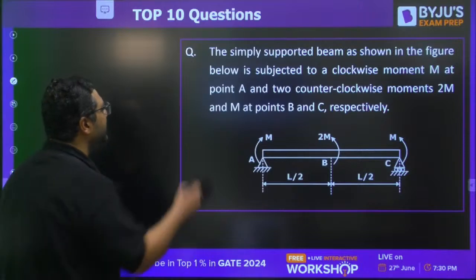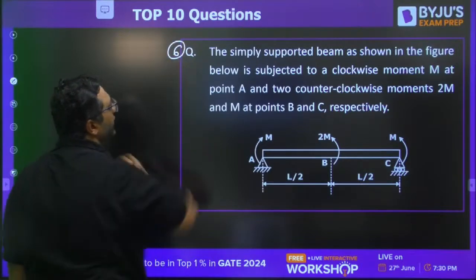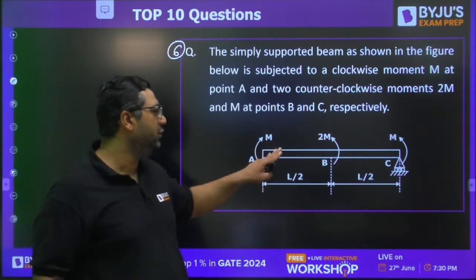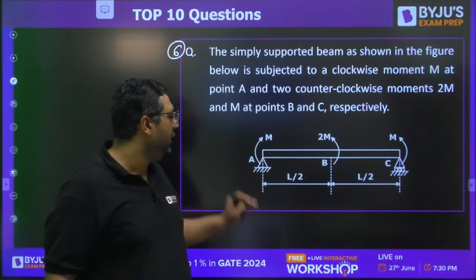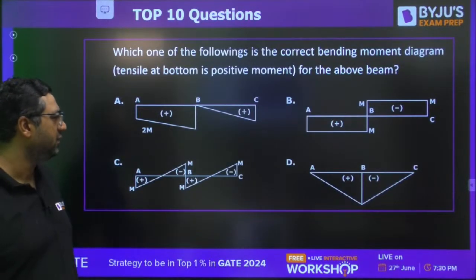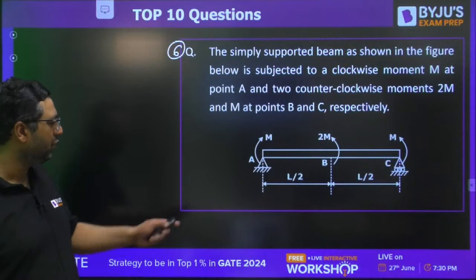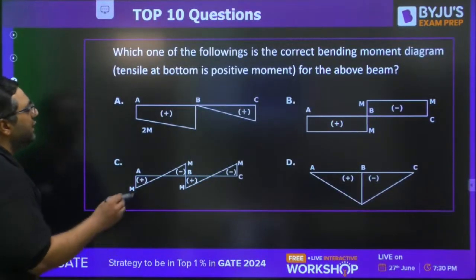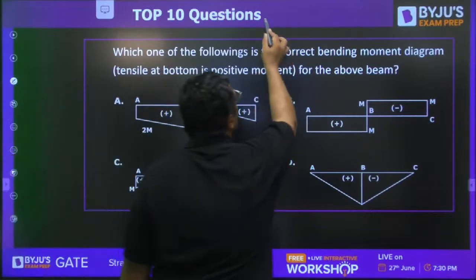Moving to question number 6, guys. Here we have a simply supported beam as shown in the figure below, subjected to these types of moment, and here you need to choose which bending moment diagram is correct. So I am making this loading here so that you can choose accordingly. A, B, C. The loading is like this. I am making it.